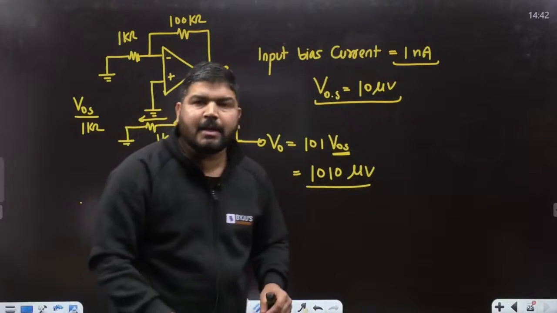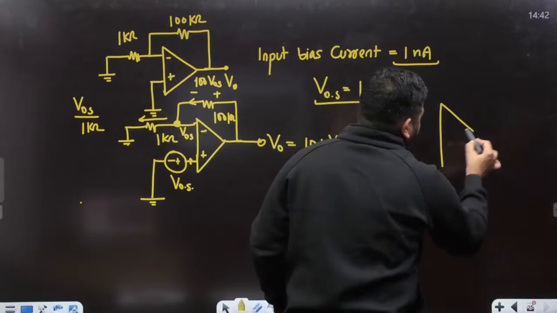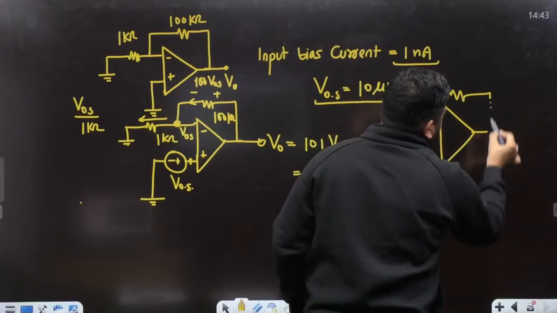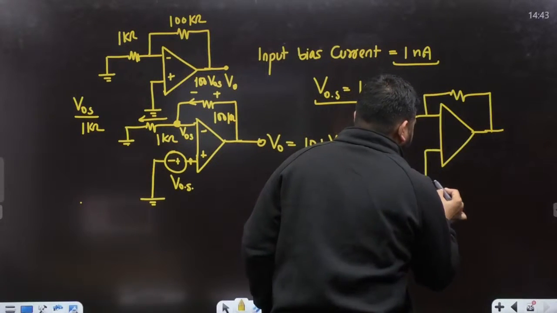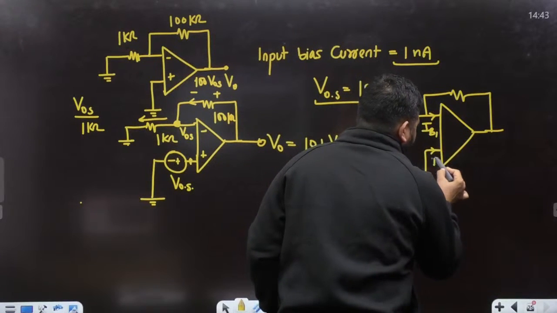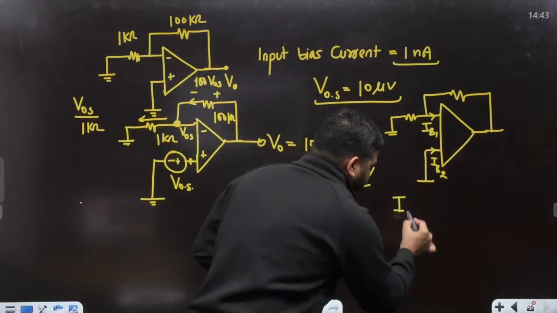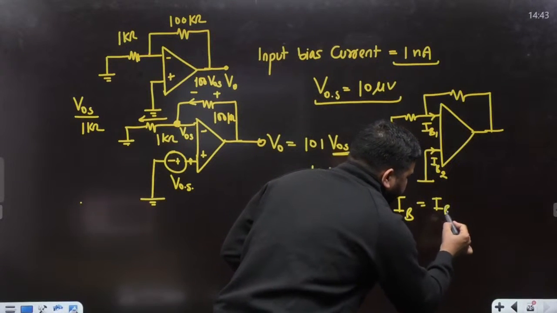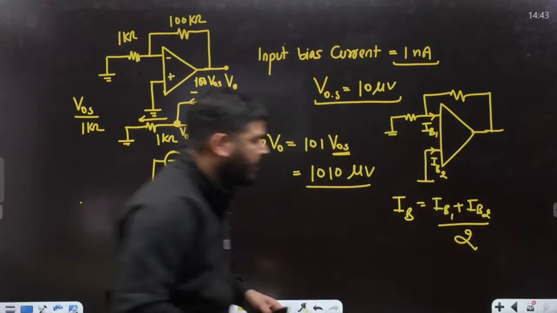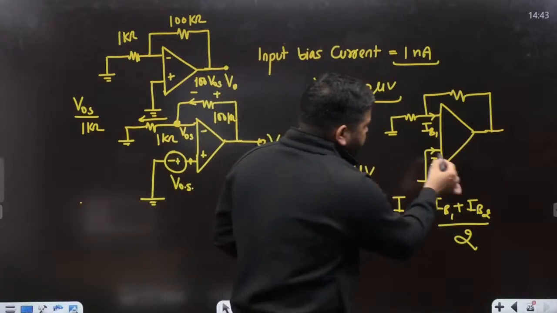What is the bias current? In an operational amplifier that is not ideal, we have two currents, IB1 and IB2, and the input bias current is equal to IB1 plus IB2 divided by 2. We can assume that one current is 0.